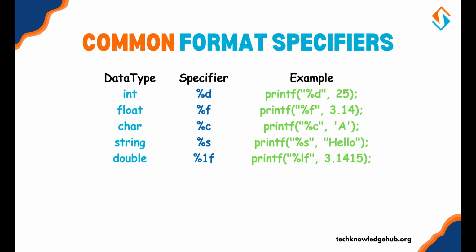Common format specifiers. Here we have 3 columns: data type, format specifier, and example usage. First is int, and its format specifier is %d. Second is float, and its format specifier is %f. Third is char, and its format specifier is %c. Fourth one is string, and its format specifier is %s. Last one is double, and its format specifier is %lf.